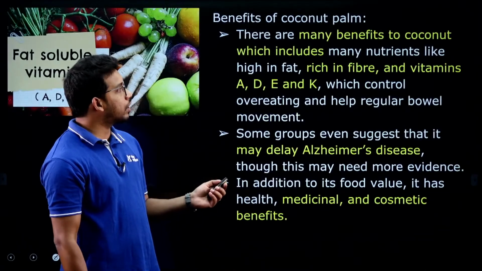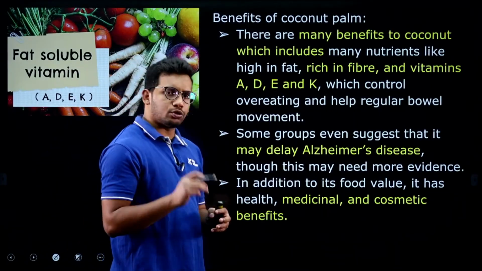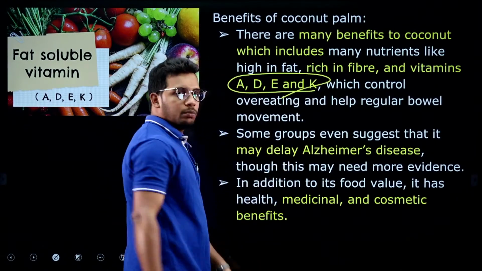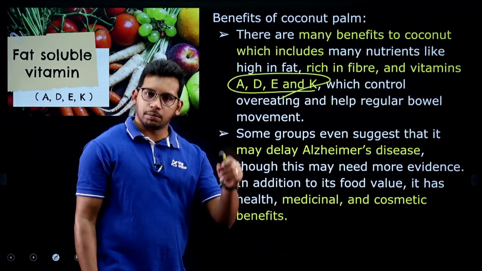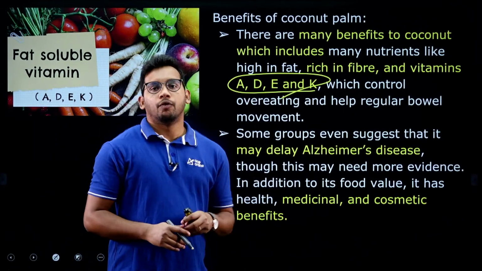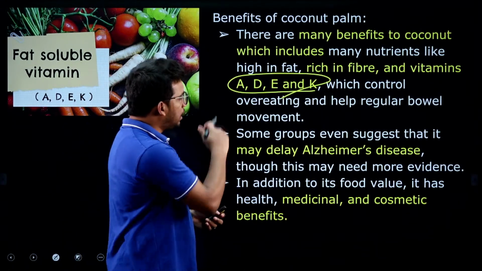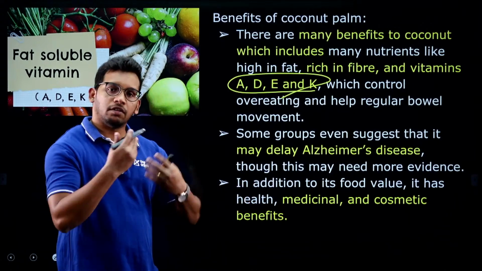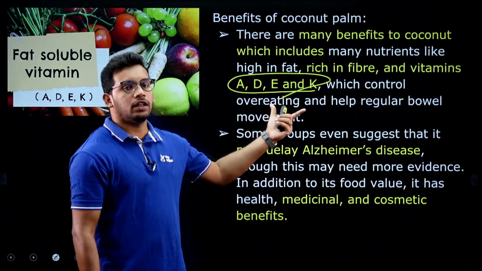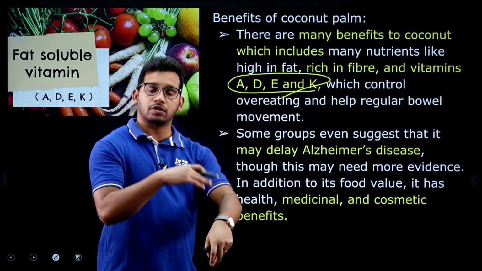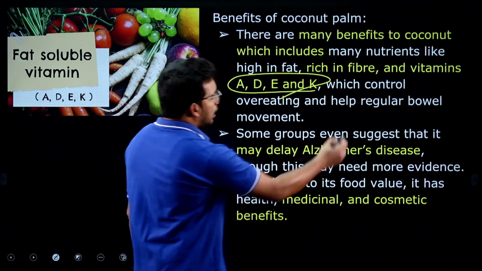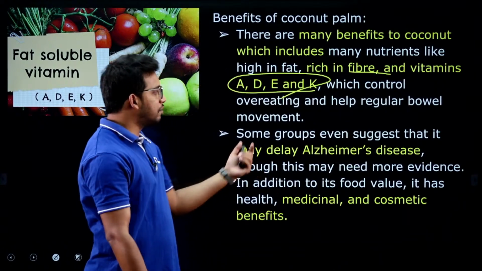So these are all important factors, and the benefits were also mentioned in the article: coconuts are rich in fat soluble vitamins. Fat soluble means the vitamins which can be stored in the body along with the fat. There are also water soluble vitamins like B and C, which go out on a daily basis through urine. The fat soluble vitamins are good for health because they are stored in our body, and coconut has all these vitamins, and it is also rich in fiber.